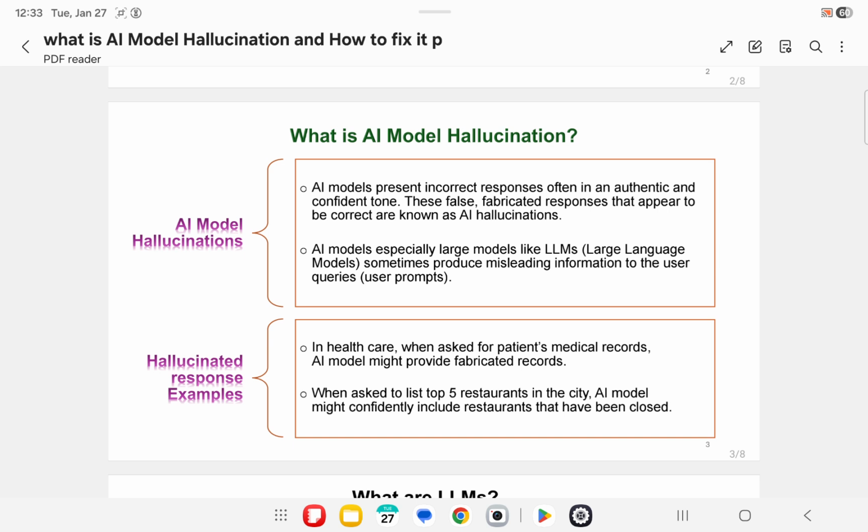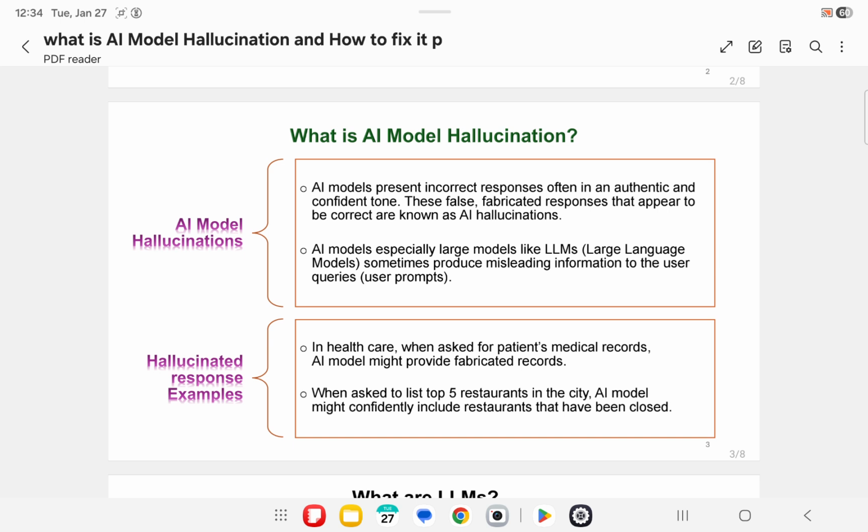The patient might have already been discharged from hospital, but the AI model may show up the response as the patient still undergoing treatment. Another example, when a user asks to list top 5 restaurants in the city, the AI model confidently included restaurants that are currently not operational or closed.